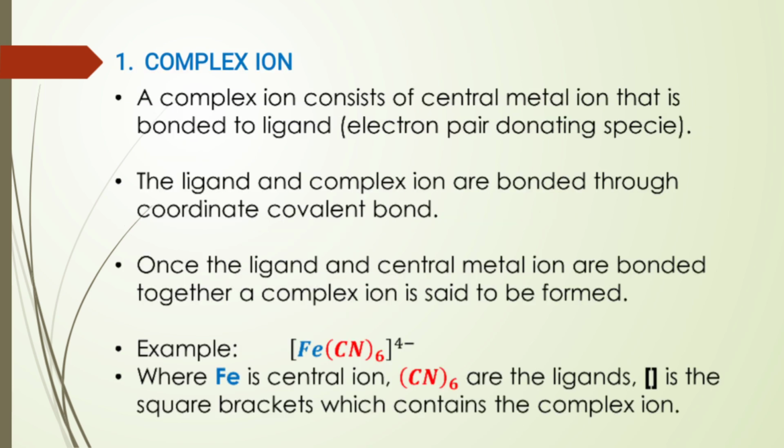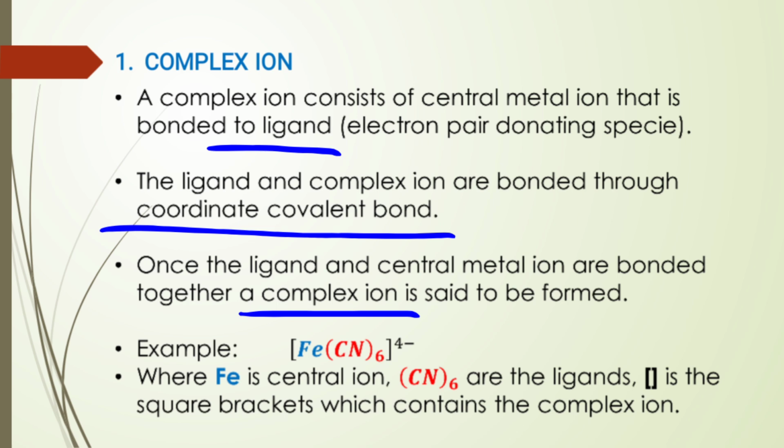For the complex ion, a complex ion consists of a central metal ion that is bonded to a ligand. This ligand we define as an electron pair donating species. The ligand and central metal ion are bonded through coordinate covalent bonds, as explained. Once the ligand and central metal ion are bonded together, we say a complex ion is formed. For example, we have [Fe(CN)6]4-.